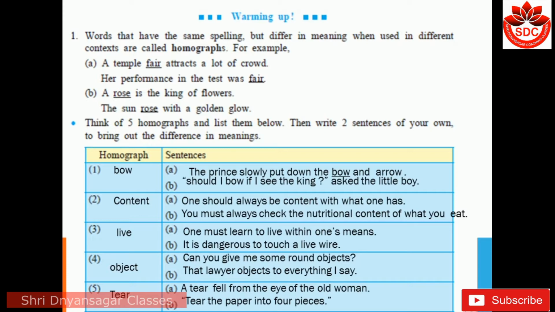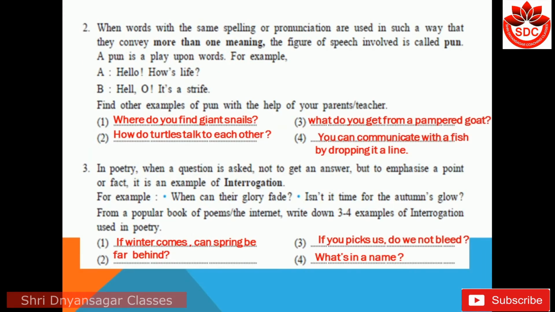Okay, now let's move to the next. Second, when words with the same spelling and pronunciation are used in such a way that they convey more than one meaning in figures of speech, it is called a pun. Means what? A word is used with two different meanings in the same sentence. A pun is a play upon words. It is a word game. Means one word is used with one or more meanings in a sentence.